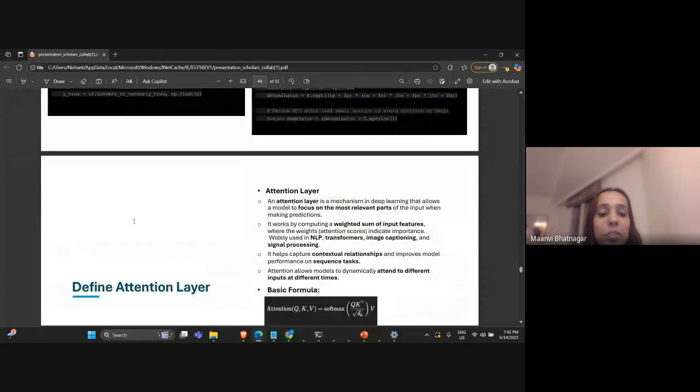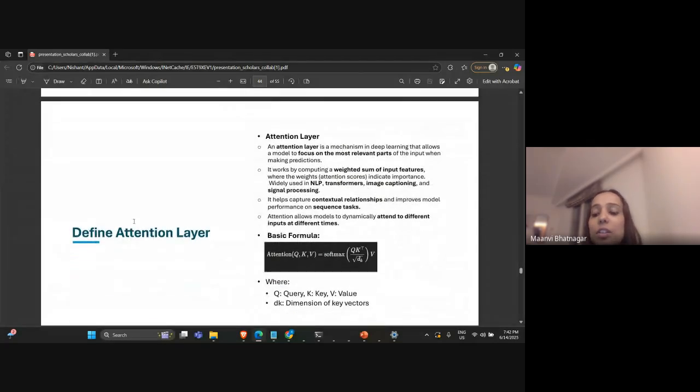Next, moving on. Now we will discuss how the deep learning model was built, and what the different layers were that were used. Like I said previously, it had an attention layer first of all. Attention is a mechanism in deep learning that allows models to focus on the most important parts of the input in making detection.